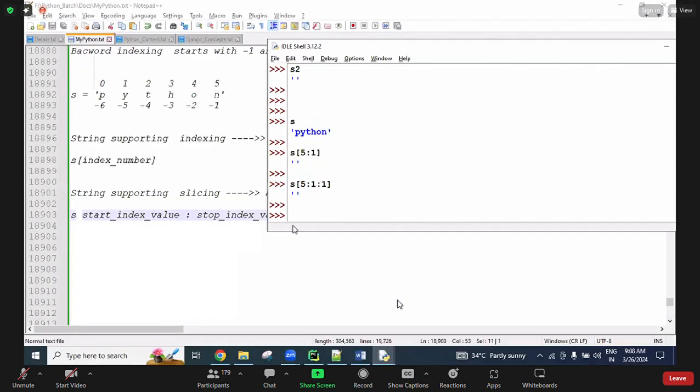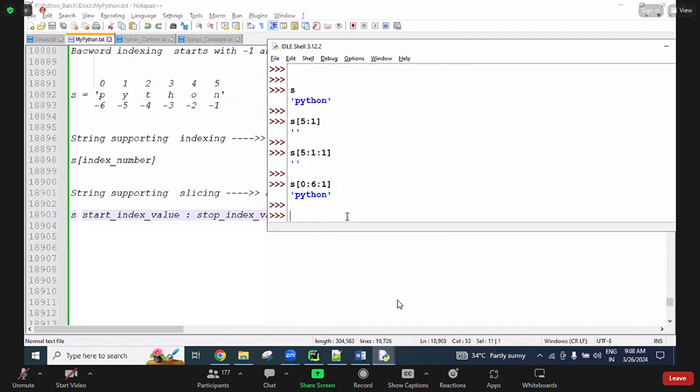Okay. Yes, next, s of 0 colon 6 colon 1. If giving like this, starting from 0 onwards, each time incrementing by 1: P, Y, T, H, O, N. So 6 means N minus 1, 5, up to the 5th index, you get the entire string.